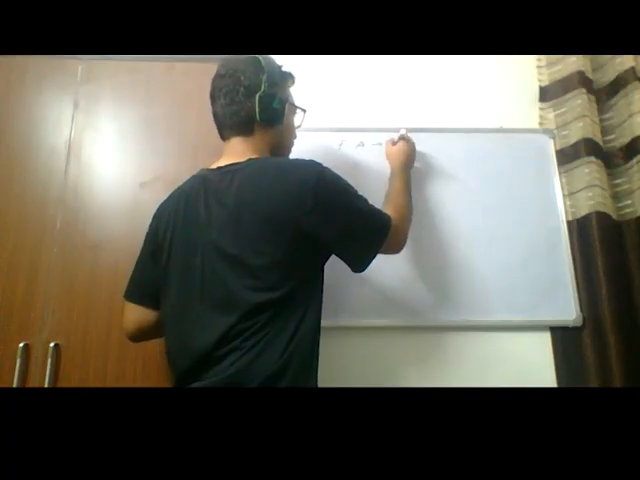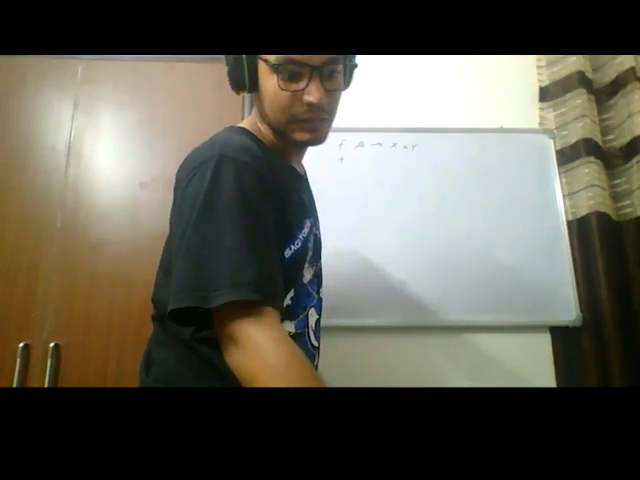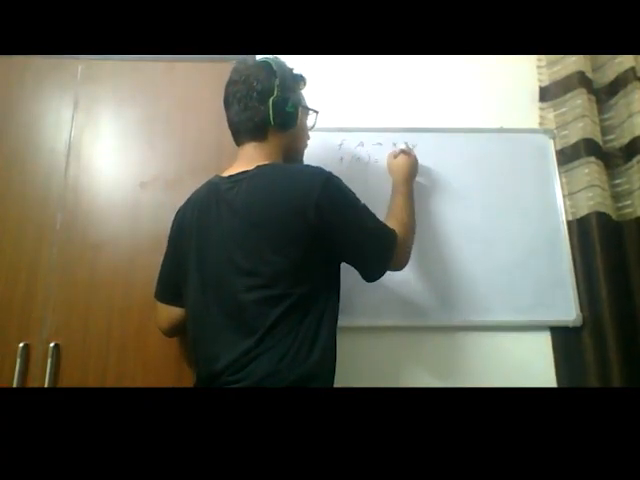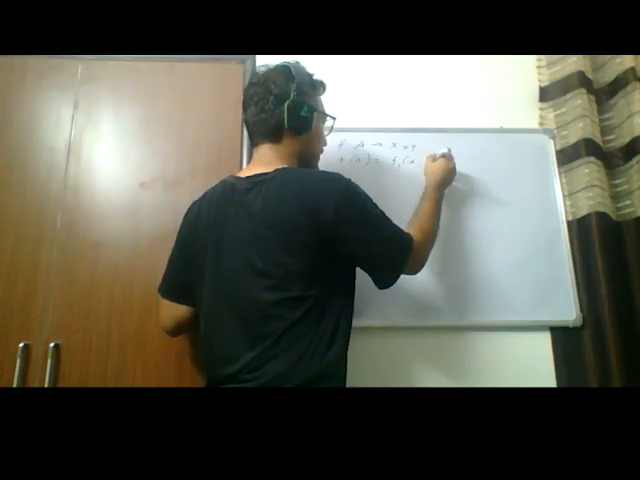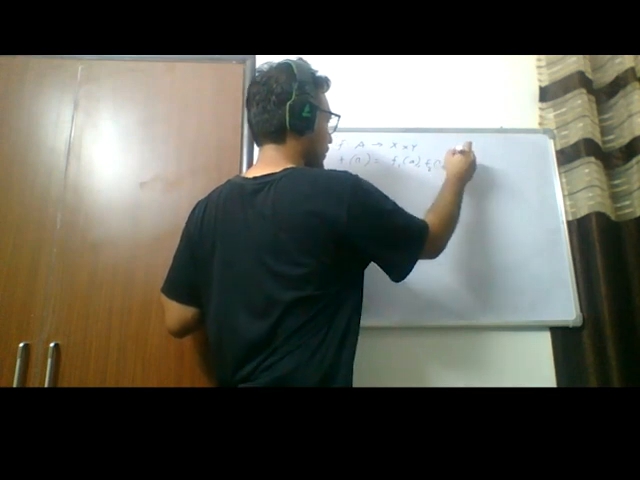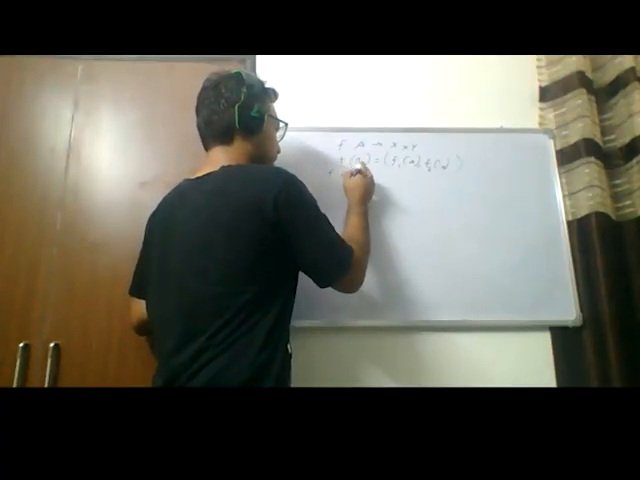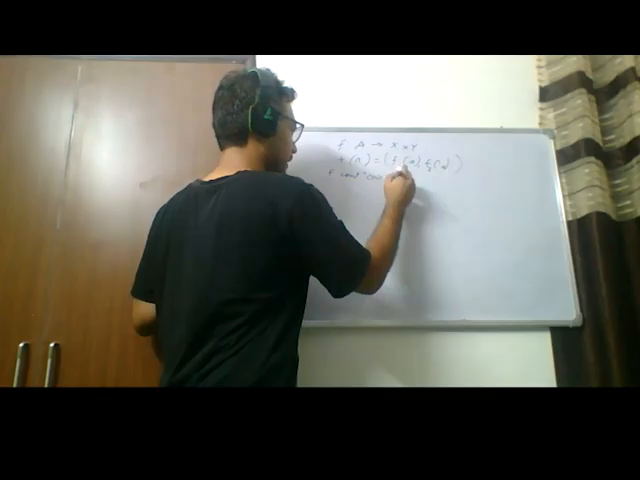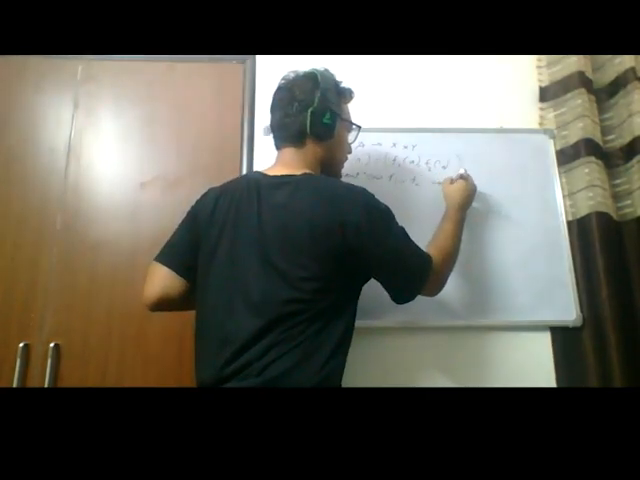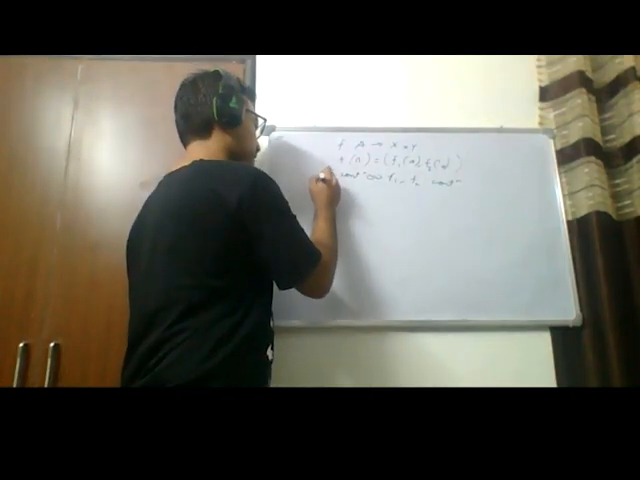Let F go from A to X cross Y, and F of A can be written as F1 of A, comma F2 of A. That's no problem because there's a bijective correspondence at the very least. We have to show that F is continuous if and only if F1 and F2 are continuous. Which direction should we go first? Let's just choose one at random.